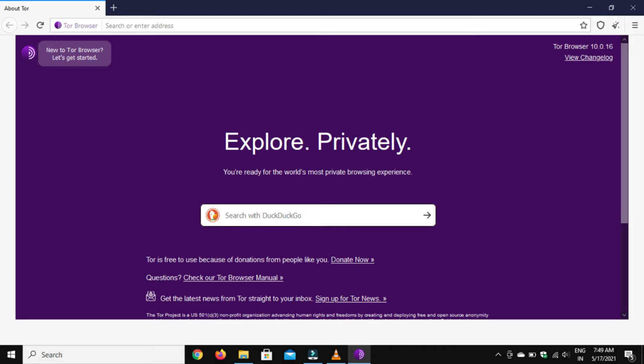You can't access the dark web with any other browsers. It can only be accessed by the open source software called Tor. It stands for onion routing and it implements the onion routing protocol. Let's talk about the onion routing protocol and how it works.